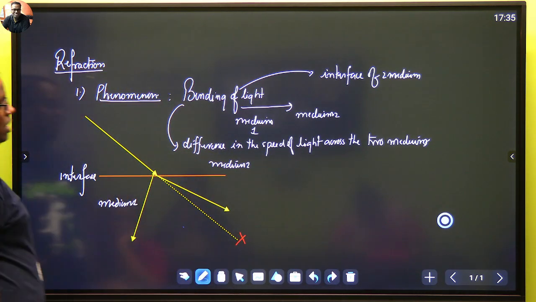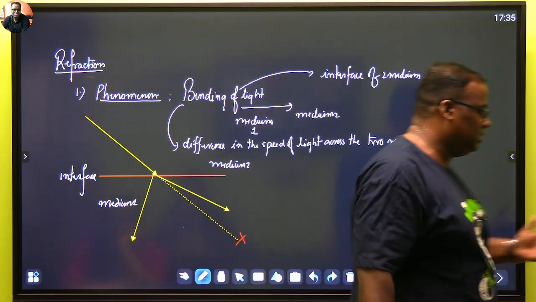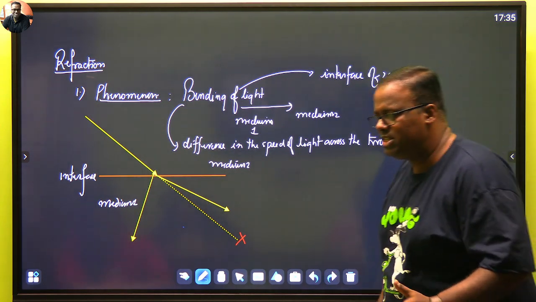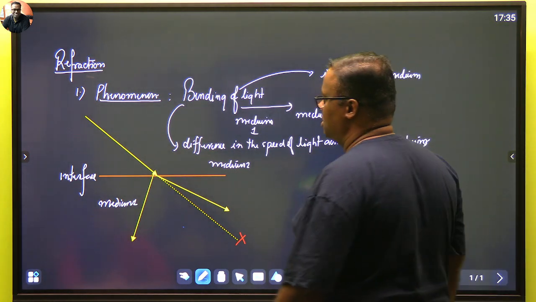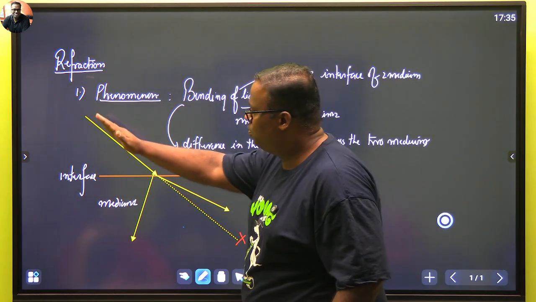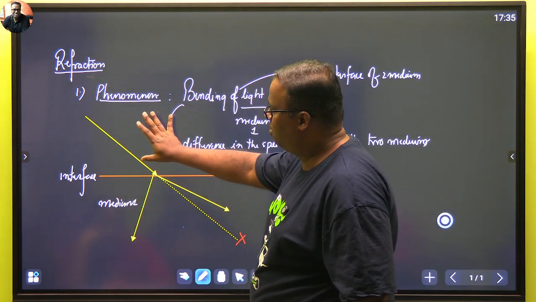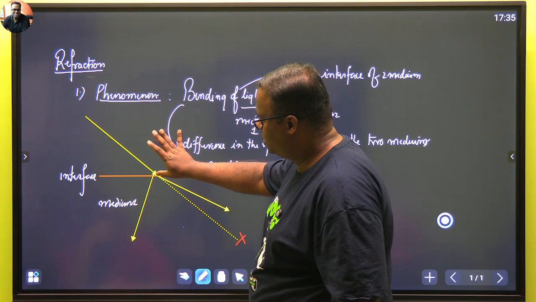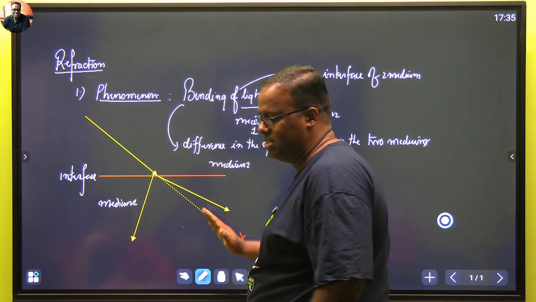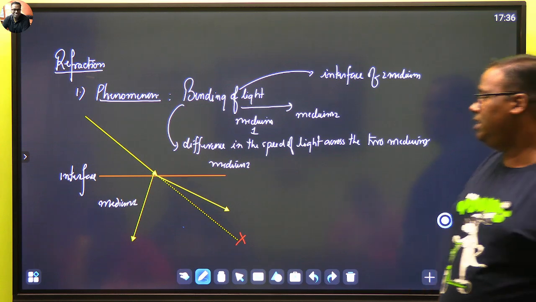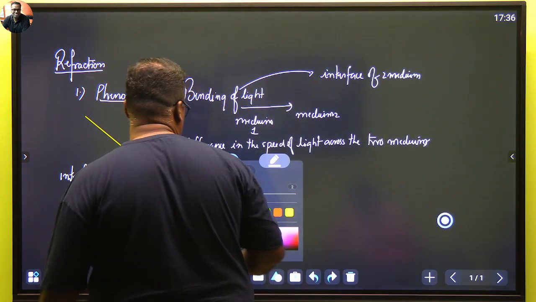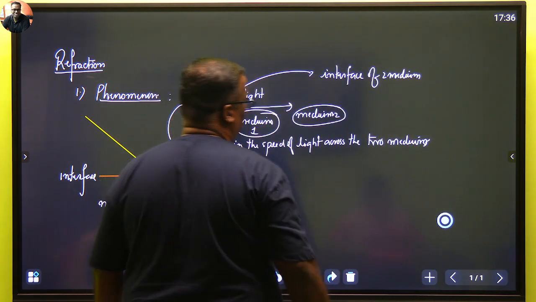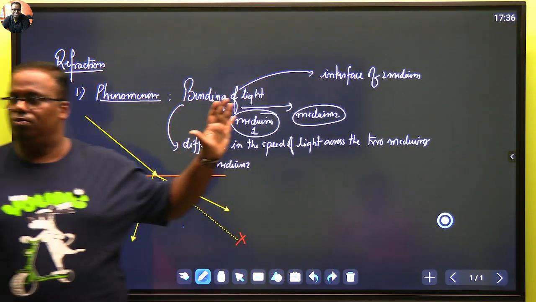This bending of light which happens at the interface due to the difference in the speed of light between two mediums is known as refraction. For more ways to understand, you can read the book. I'm not going into that much detail because otherwise we'll not be able to finish. It is not one ray; there will be a cluster of rays coming, and all the rays have the same speed. This ray hits the medium first, so it bends. By the time this ray comes and bends, the entire thing bends out here. For our subject matter of interest, we should concentrate more on medium 1 and medium 2. Till here, any question on the phenomenon of refraction?